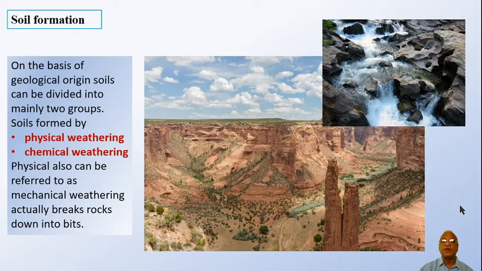Some are relatively larger and some are smaller in size. These are referred to as gravel and sand respectively depending upon their size. What actual size is referred to as gravel or what actual size is referred to as sand, we'll see in detail afterwards. These soils maintain the minerals present in the parent rock.